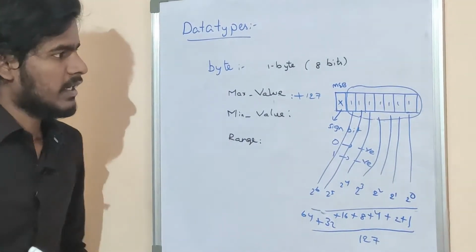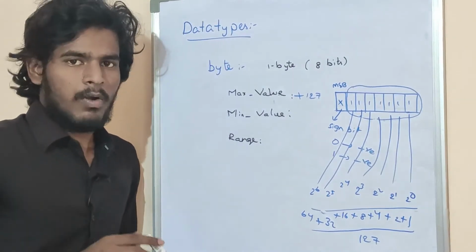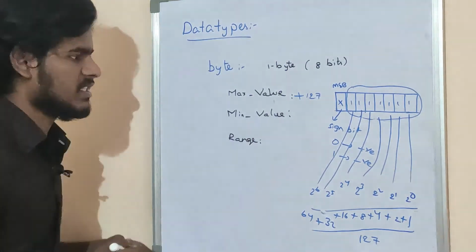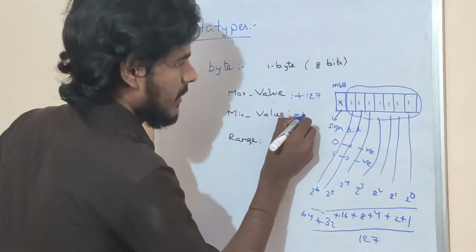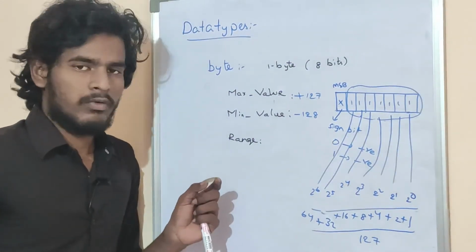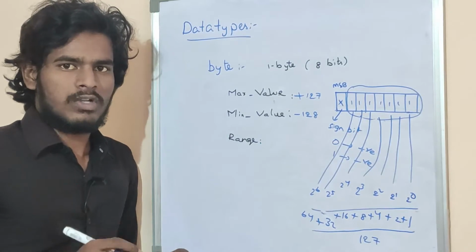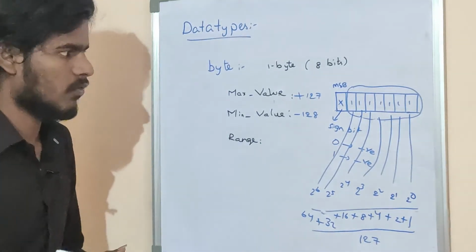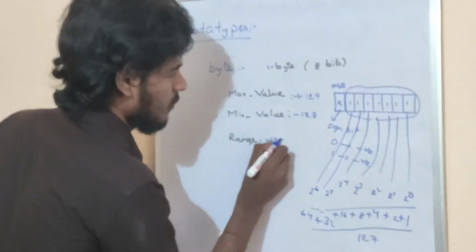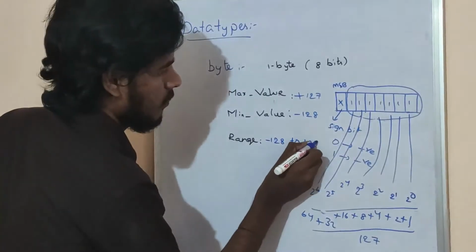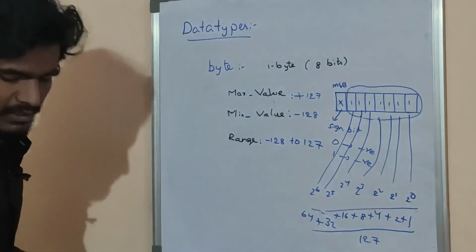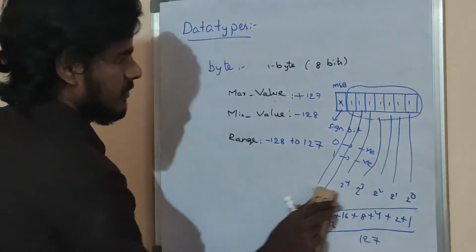The positive numbers will be represented directly in the memory. Please remember, friends, the positive numbers are represented directly in the memory. What is the minimum value? It is minus 128, because negative numbers are represented in 2's complement form. We will be discussing that soon. What is the range? Minus 128 to 127. Now see the examples.